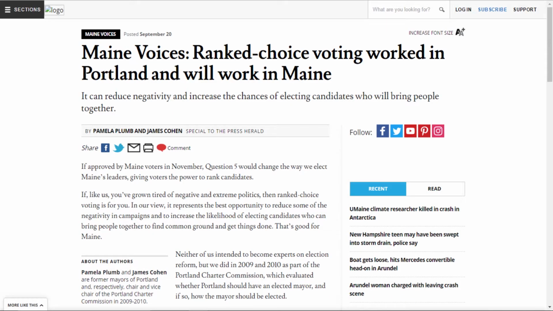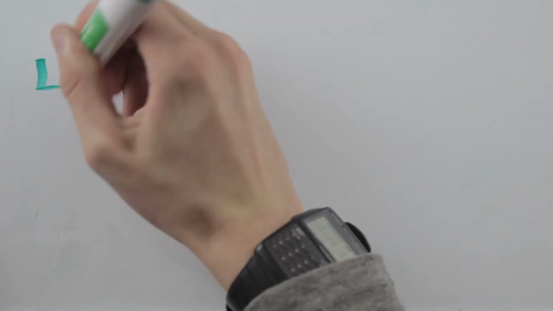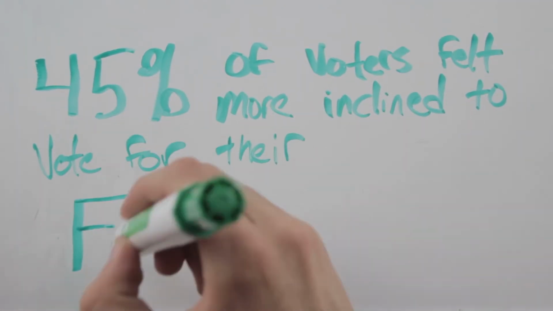And we know ranked choice voting works. The city of Portland, Maine has already been using ranked choice voting to elect their mayor since 2011, and it's made their elections better. 41% of voters thought there was less negative campaigning, and 45% of voters felt more inclined to vote for their favorite candidate.